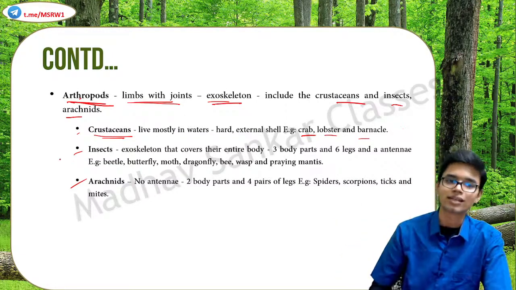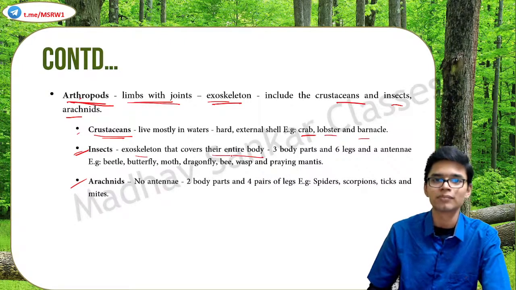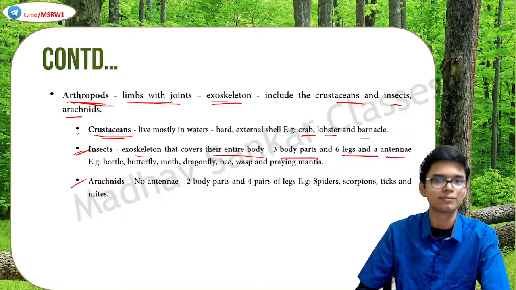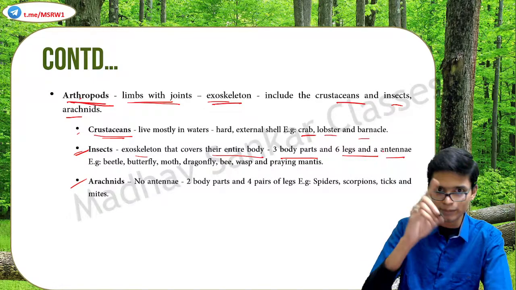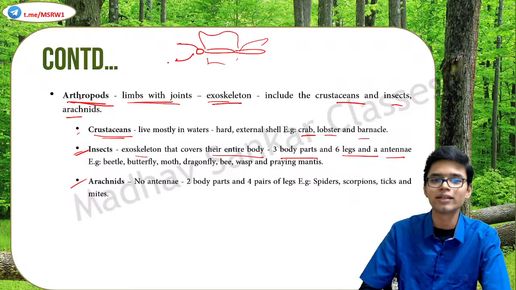Okay, now insects. They have an exoskeleton that covers their entire body. They have 3 body parts, 6 legs and an antenna. Correct, 3 body parts are there. You have seen a butterfly, correct? 3 body parts, in some cases wings, and then 2 antennas will be there. They are 6-legged organisms. All right, that is insects.